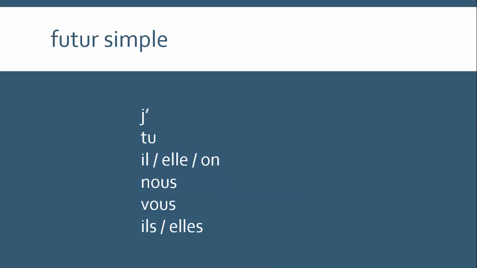The future, apart from the fact that the stem is irregular, is relatively simple. So the stem for aller is ir, which I know looks nothing like aller, but it's got something to do with its Latin roots. And to that you add the future endings, and we have j'irai, tu iras, il, elle, on ira, nous irons, vous irez, and ils, elles iront.